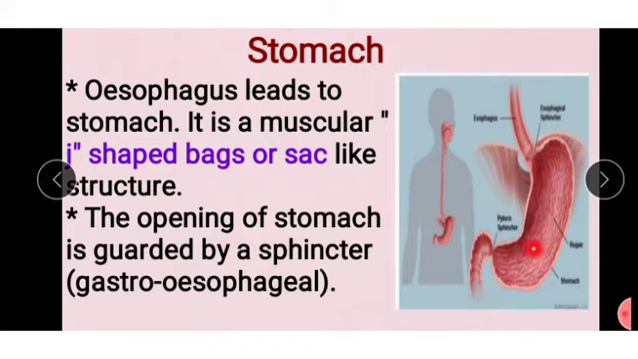Esophagus leads to stomach. It is made up of muscular and J-shaped bag or sac. This structure we call the stomach. The opening of the stomach is guarded by a sphincter. Here, at the opening of the stomach, we see small structures that we call sphincters.